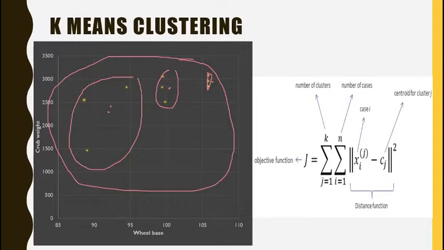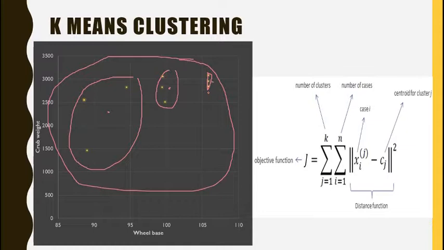Likewise, we keep increasing k: 4, 5, 6. If you notice, there are 1, 2, 3, 4, 5, 6, 7, 8, 9 data points. So if we make k equal to 9, the sum of the squares of distance will become 0. After that, if we increase the value of k further, there will be no further decrement because that value is already 0. But does this mean that we need to have k equal to 9?